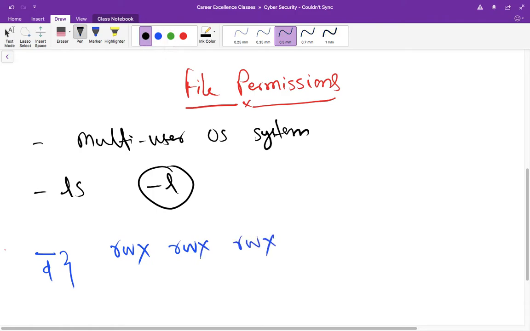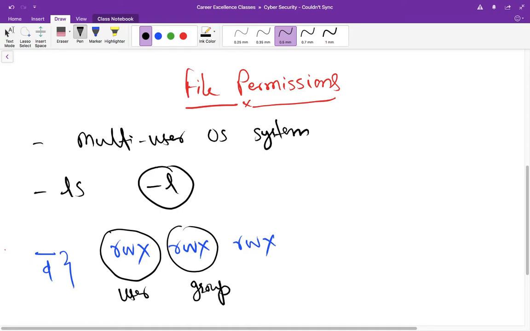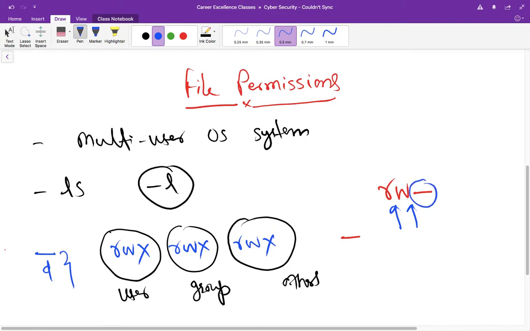The first group holds the permissions of the user, then these are the permissions of that particular group, and these are others. When this is rwx, that means the user can read this file, write over this file, and execute this file. But whenever any of these entries is a dash, that particular permission has been revoked. So it could be read, write, and dash. That means the user can read the file, write the file, but cannot execute the file.